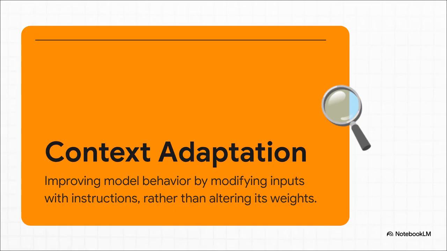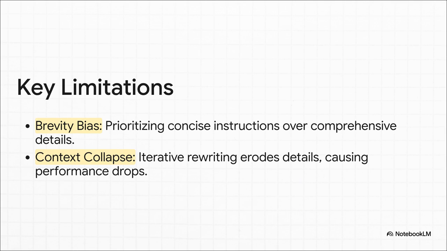So what is context adaptation, really? Okay, think of it this way. It's like giving a chef a new cooking tip right before they start making a dish, instead of sending them all the way back to culinary school. It's fast, it's super flexible, and it lets the AI learn in pretty much real time just by tweaking its instructions, what we call its context. Okay, so that sounds great, right? But here's where things get messy.